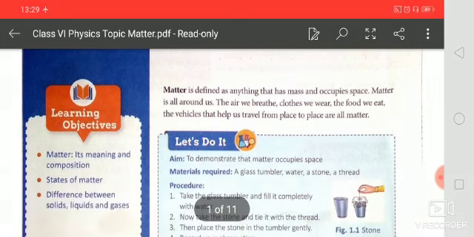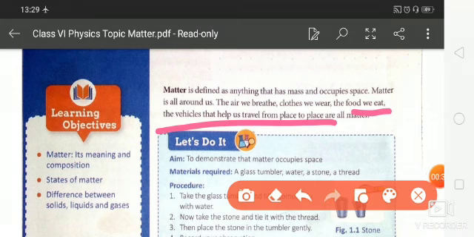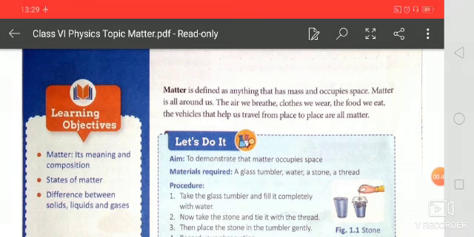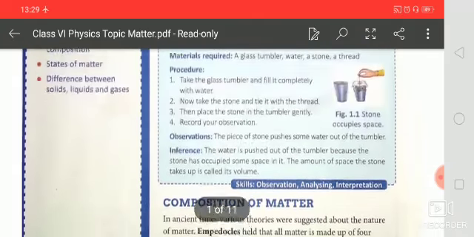Your surroundings are covered by matter. You know that there are different types of matter. Your clothes, food materials, water, bus, train, and your mobile phone, each and everything is matter. Now the next thing is how matter is classified. Physically, matter is classified here.